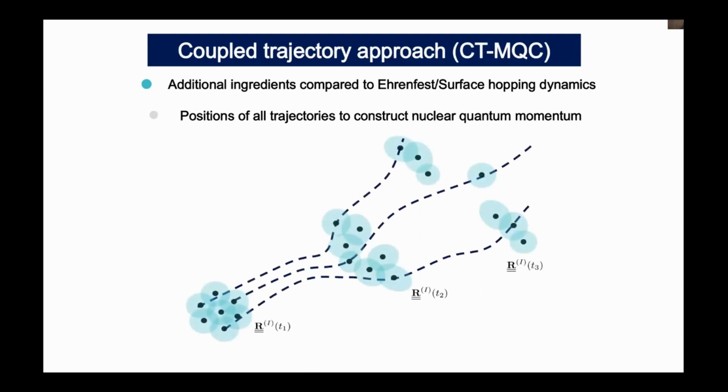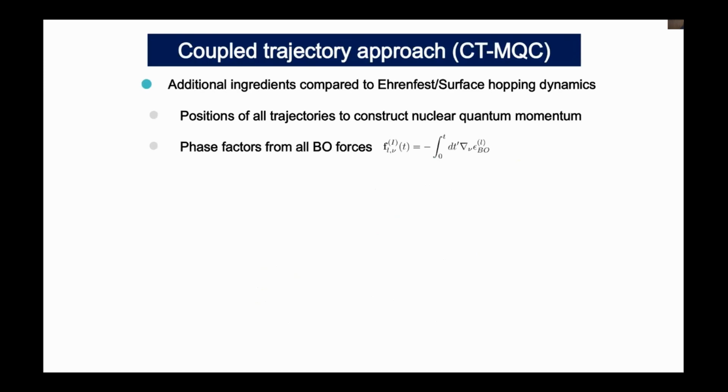At each time, we put Gaussians on each trajectory and construct a nuclear wave packet, or overall nuclear density, this way, and we calculate the quantum momentum at each trajectory. After some time evolution, we have another time step here, and again we calculate the quantum momentum from the coupled trajectories. So in this construction of quantum momentum, the trajectories are talking with each other. So this is a coupled trajectory approach.